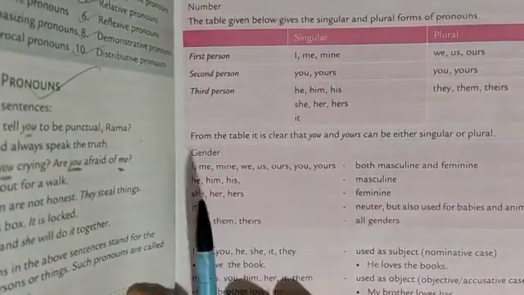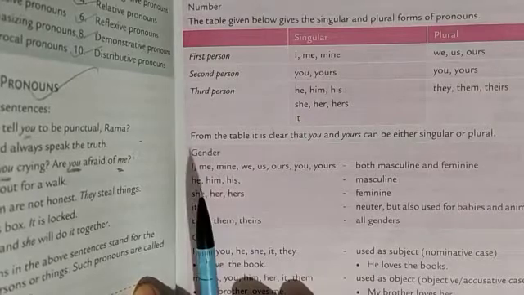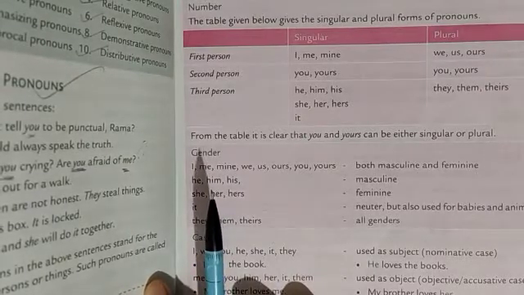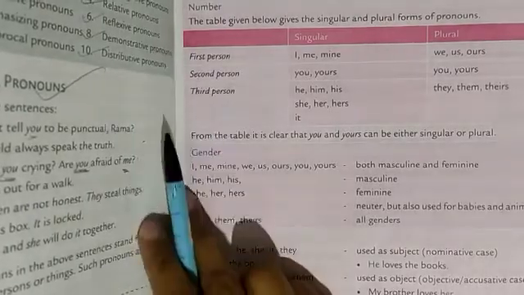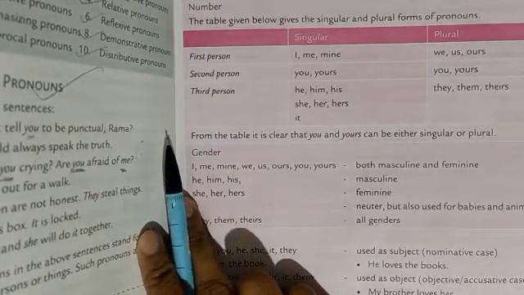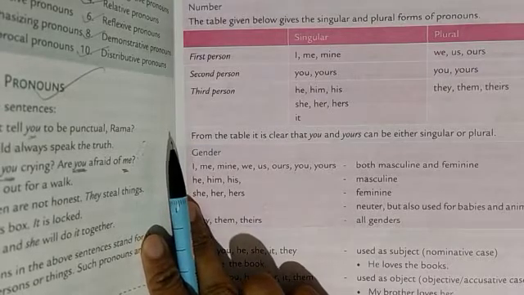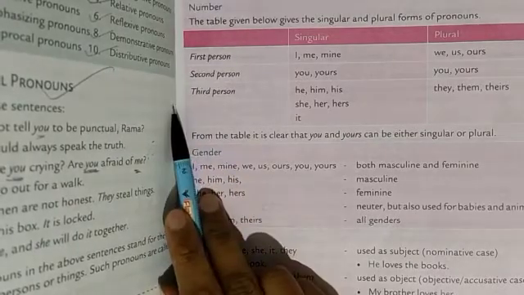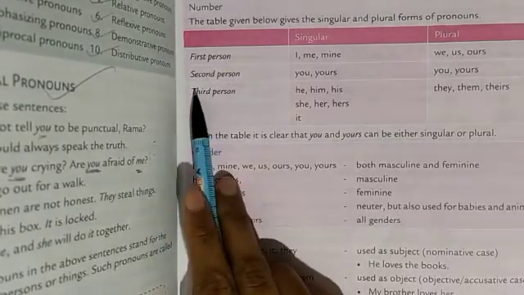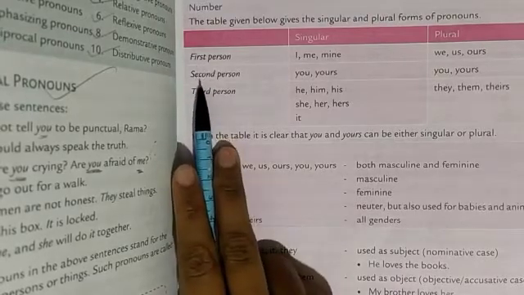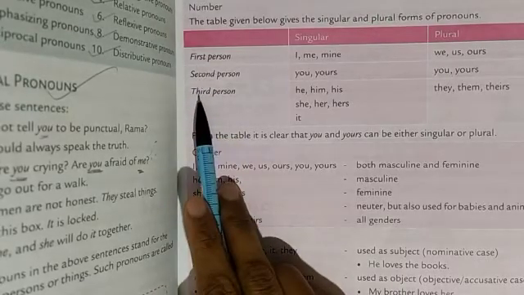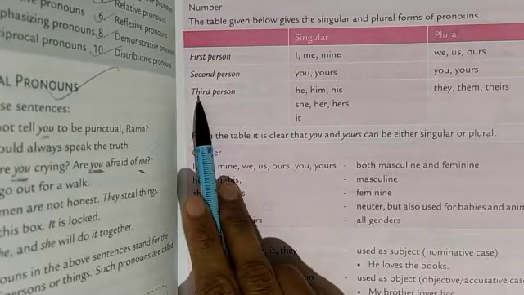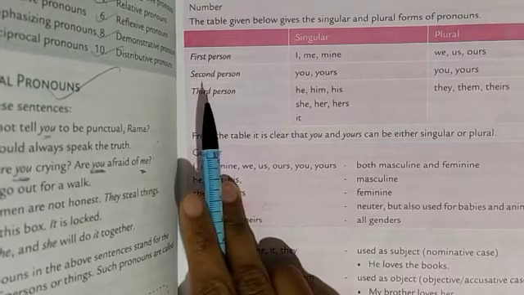Now first person is the speaker, means the one who is speaking. Then second person is the person who is listening. And the third person means the one the first person and second person are talking about, the one about whom the conversation is going.